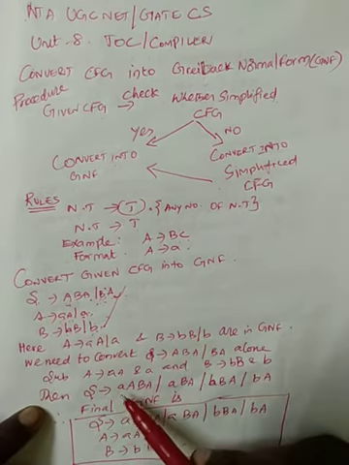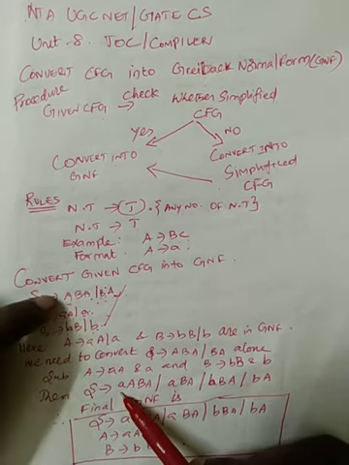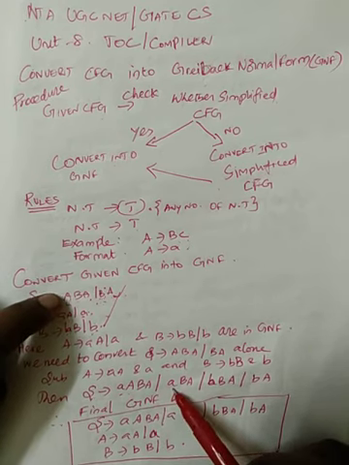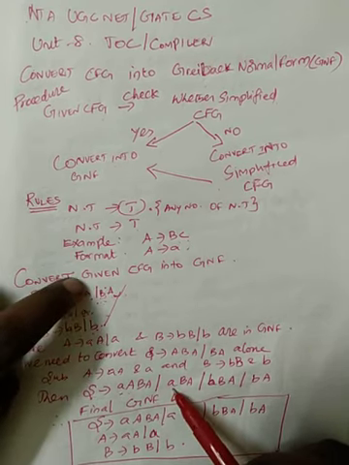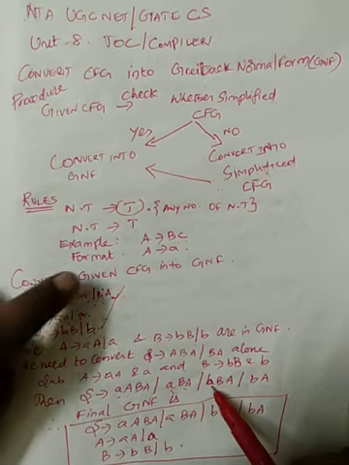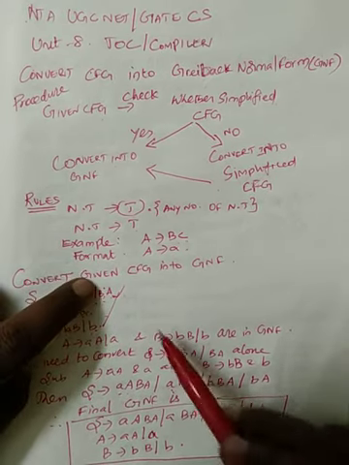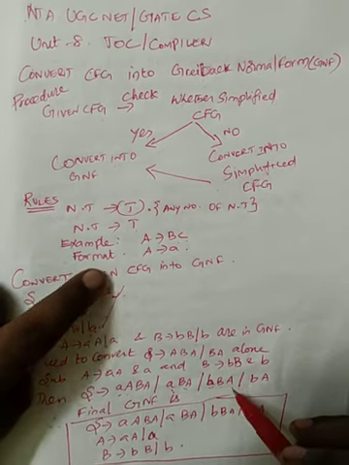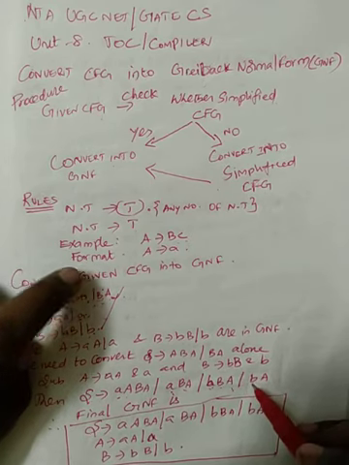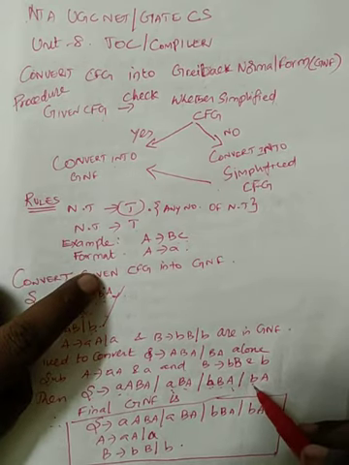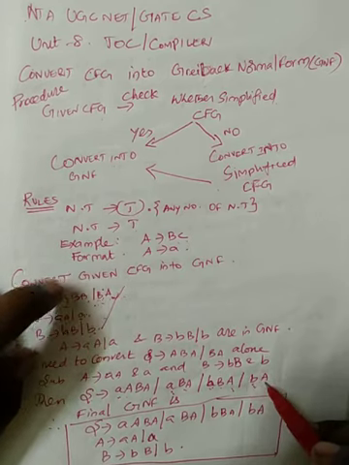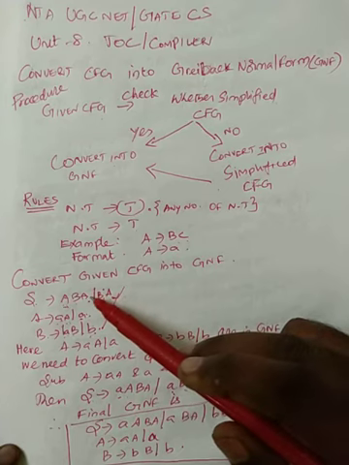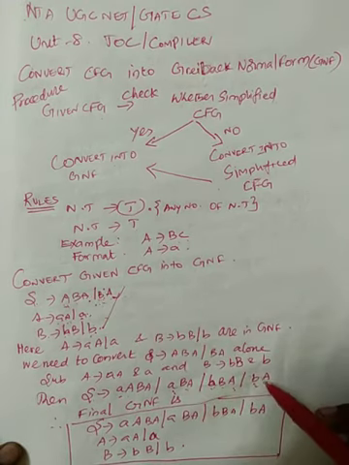I am getting S tends to, this capital A replaced by small a, capital A. Like that, this capital A replaced by small a, then followed by the remaining two non-terminals there. And like that, for this rule, this capital B replaced by small b, capital B, and followed by A as it is there. Then this capital B replaced by small b alone, followed by A there. Okay, so now for these two rules we are getting a total of 4 rules.